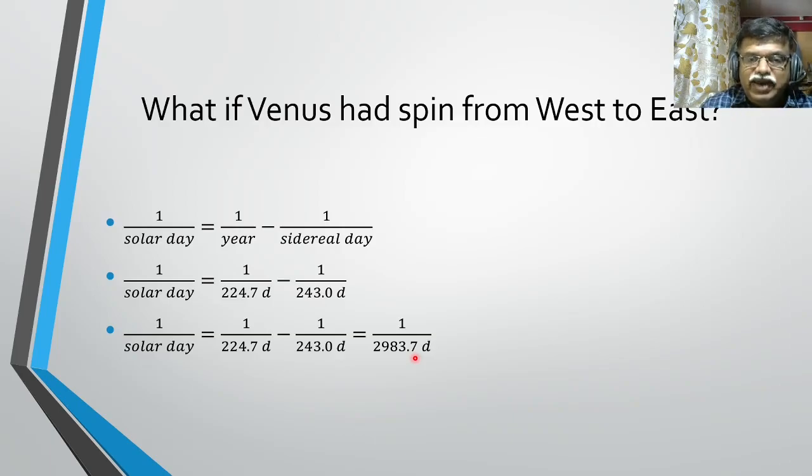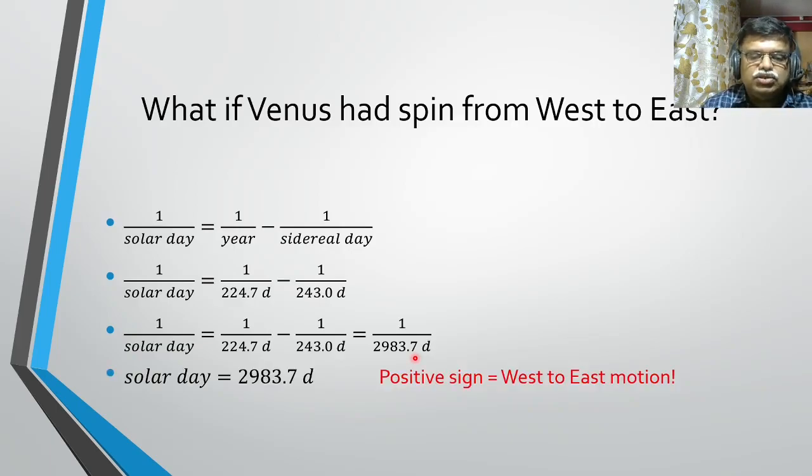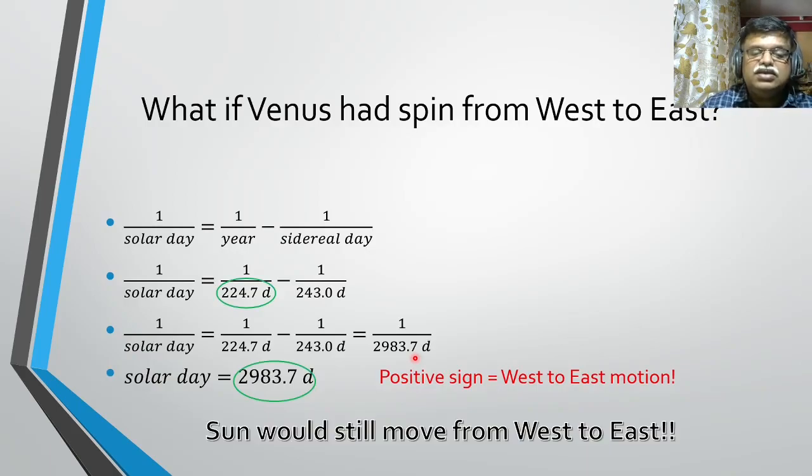So the spinning is not exactly directly related to the motion of the sun. It is the spinning motion as well as the revolution, both together, that contribute. So you can say that the sun should still move from west to east even on Venus, even if it were spinning from west to east.